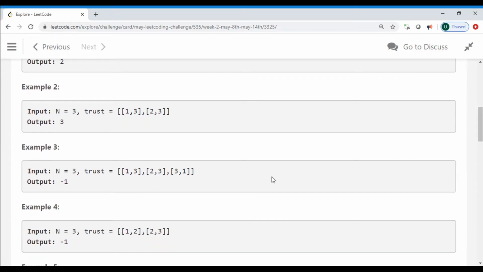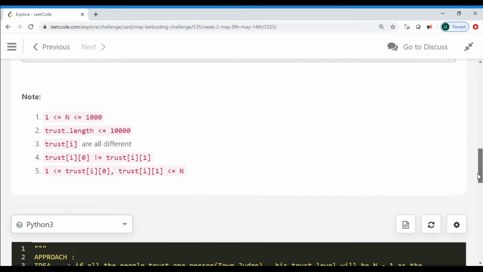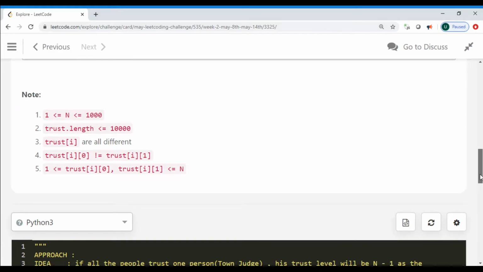so there is no town judge in this case, and the output is -1. In example 4 you have person 1 trusting person 2 and person 2 trusting person 3, but person 1 doesn't trust person 3. That is why we return -1. There is another example, and you can go through it. So let's get into the approach and then we can understand the implementation.